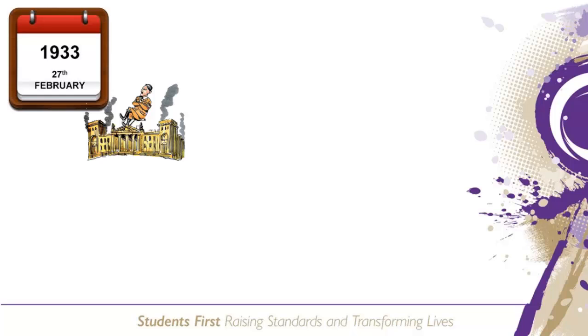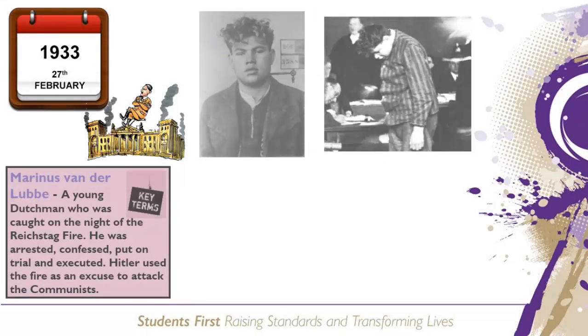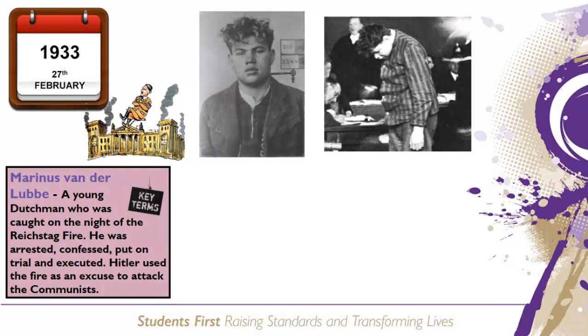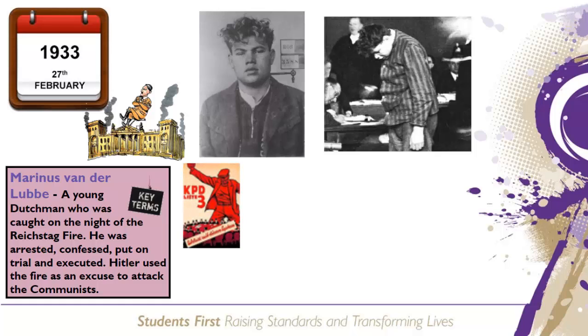On the evening of the 27th of February 1933, the Reichstag building was destroyed by a massive fire. A young Dutchman, Marinus van der Lubbe, was caught on sight and arrested. He confessed and was put on trial and executed, but van der Lubbe's execution was not enough for Hitler, who claimed that the fire was part of a communist plot against the government. He decided to use the Reichstag Fire as an opportunity to attack the communists.